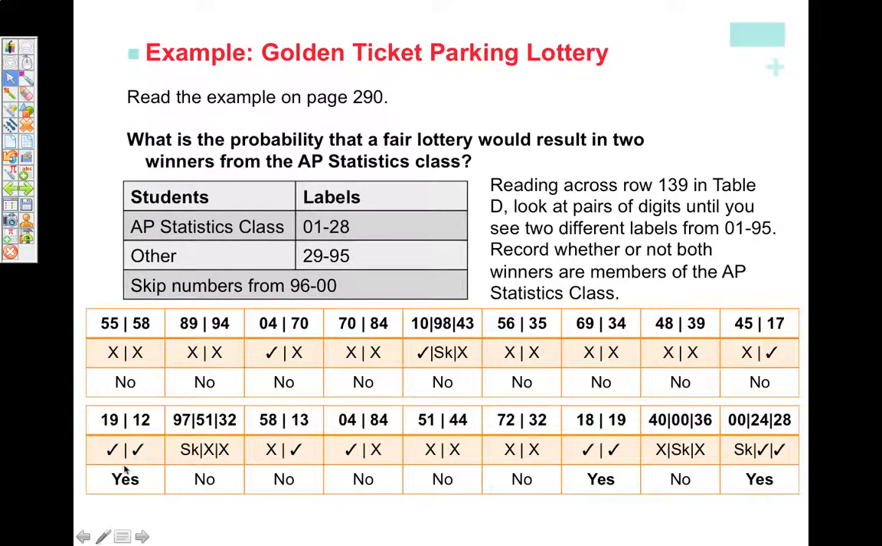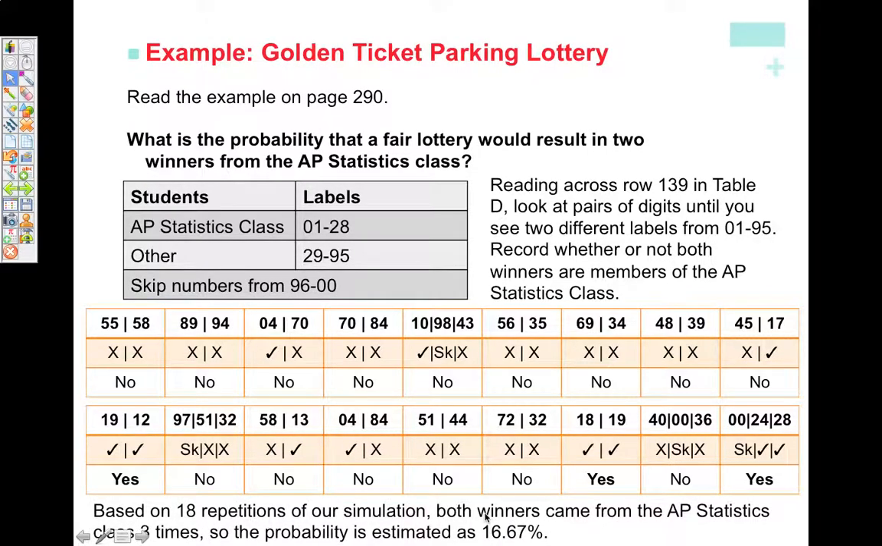And if we keep going, we'll see there's one that matches, both from AP Stats. Nope, nope, no, no, no, yes, no, yes, and we continue going like this. Looking at 18 repetitions, both winners came from the AP Stat class 3 times, so the probability of this happening would be 16.67%. 3 divided by 18.